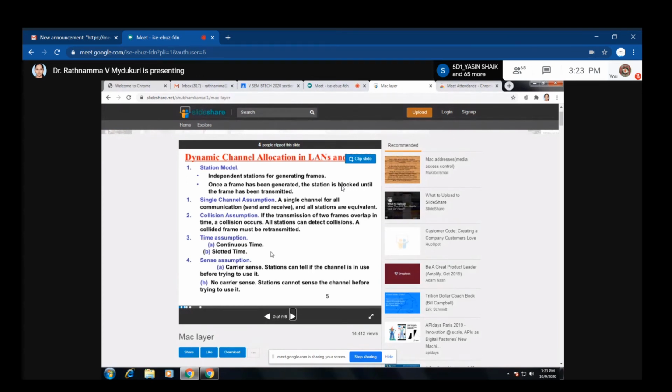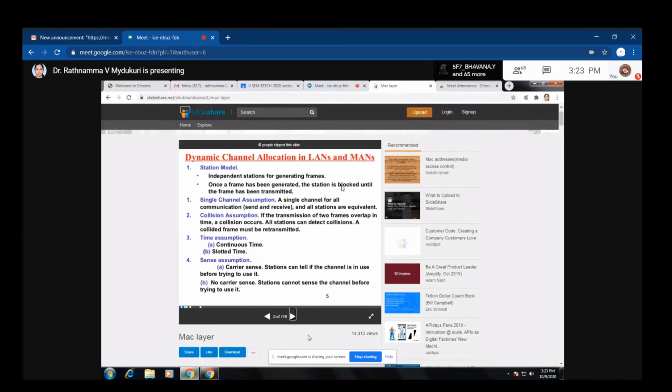So in total, in dynamic channel allocation we have five key assumptions. The first is the station model. The second is the single channel assumption. The third is the collision assumption. The fourth is 4A continuous time and 4B slotted time. And the fifth is 5A carrier sense and 5B no carrier sense. These are the dynamic channel allocation assumptions.